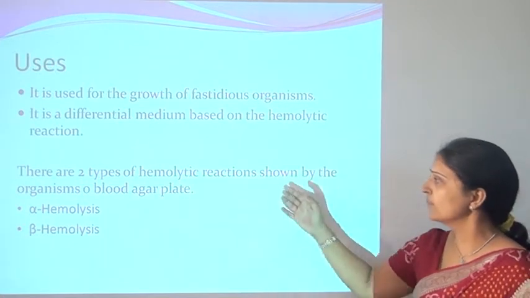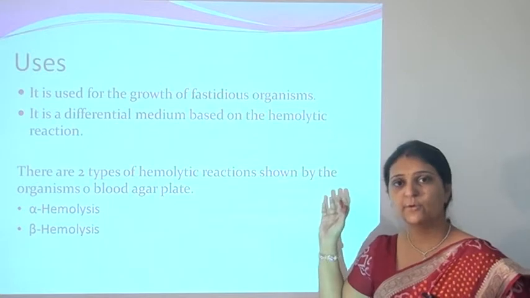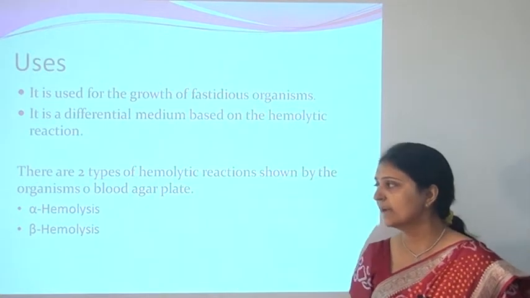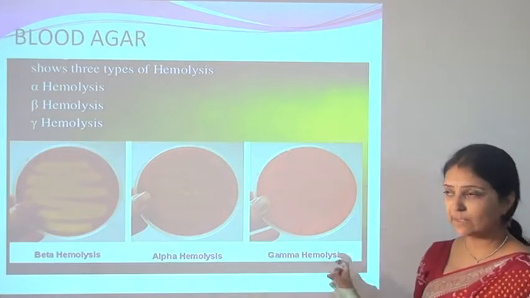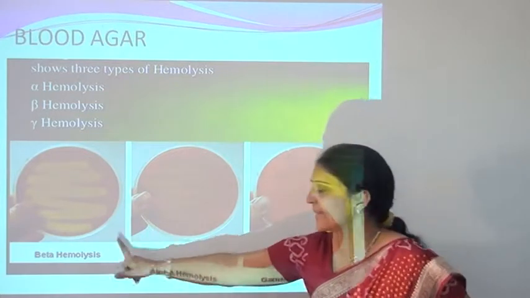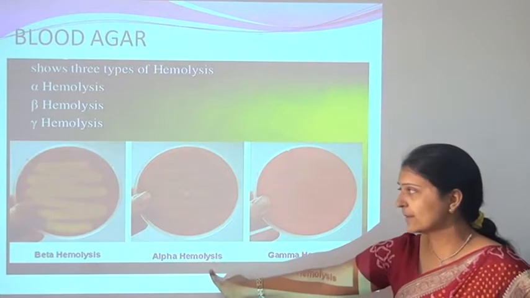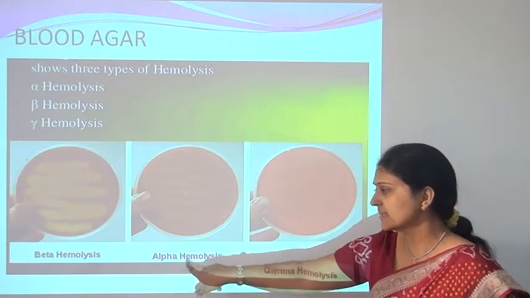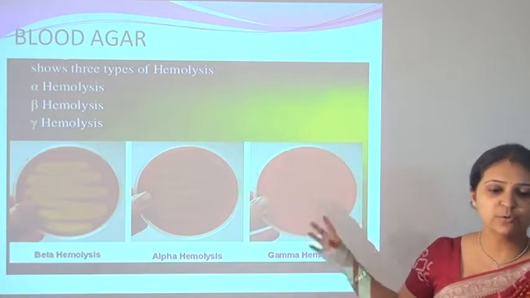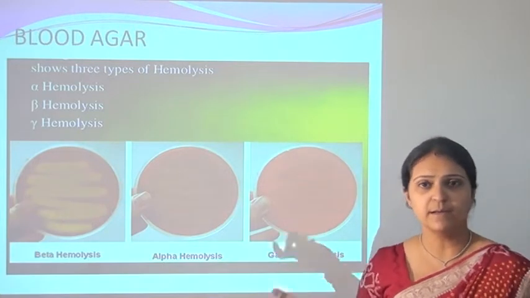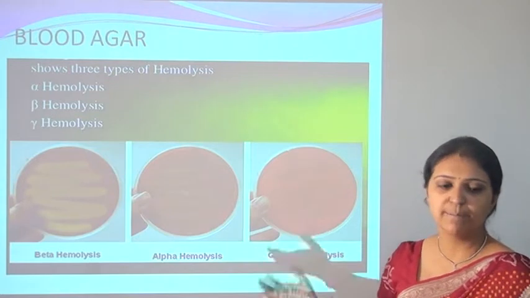There are two main types of hemolytic reaction produced by microorganisms on blood agar, alpha hemolysis and beta hemolysis. Here you can see the growth of microorganisms which produce beta hemolysis, and growth of microorganisms which produce reactions such as alpha hemolysis and gamma hemolysis. So you can see the growth of microorganisms with different hemolysis on the blood agar.